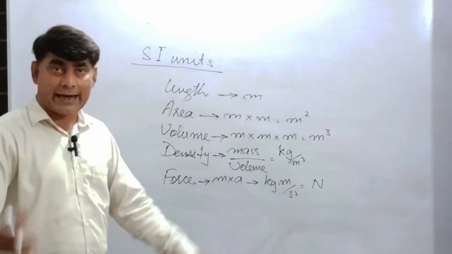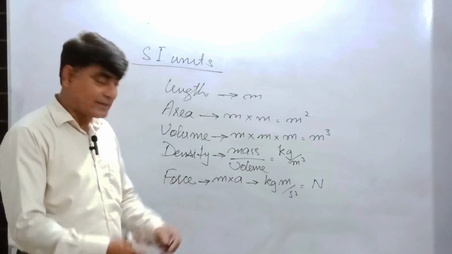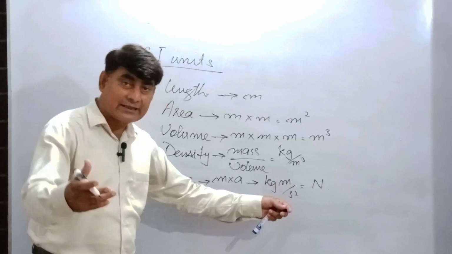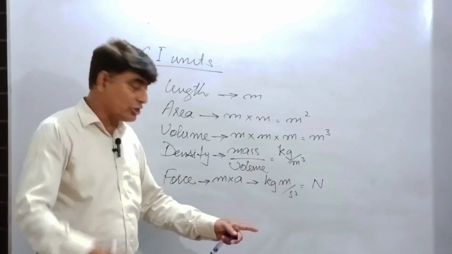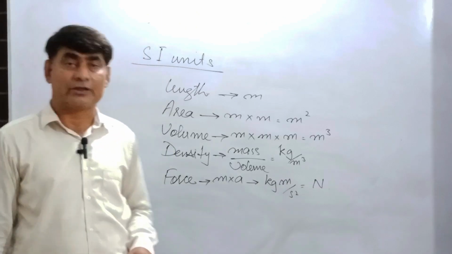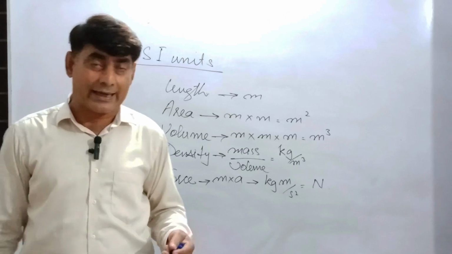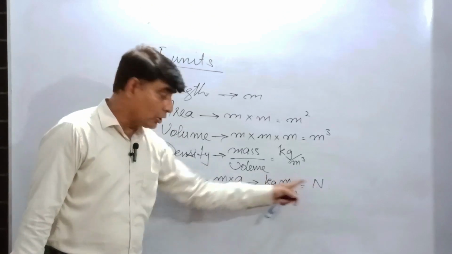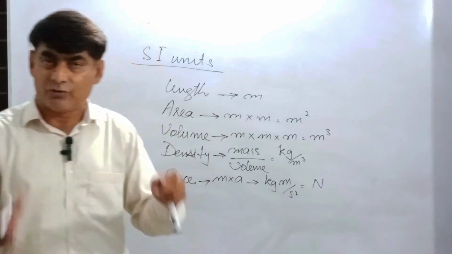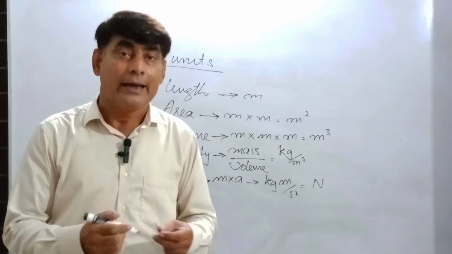So 1 Newton is that amount of force which can accelerate a 1 kg object with an acceleration of 1 meter per second square. This is the derived quantity assigned by the scientists. So all derived quantities have derived units which are obtained by the simple process of multiplication and division.